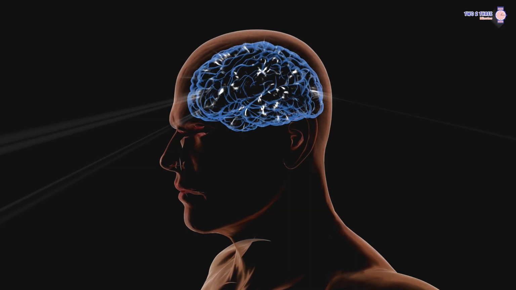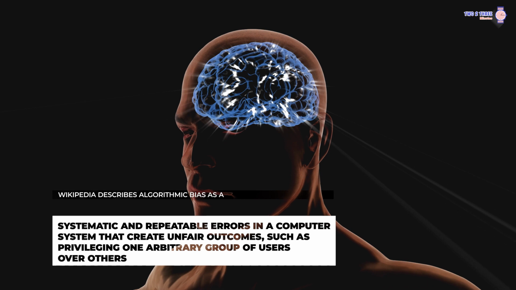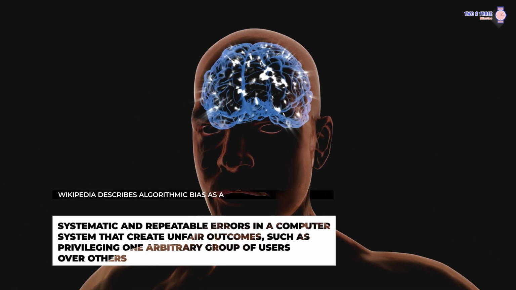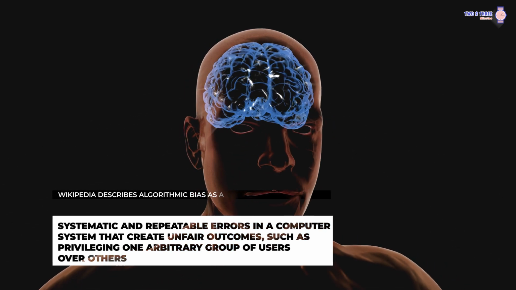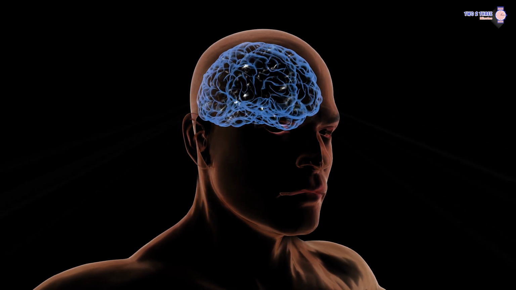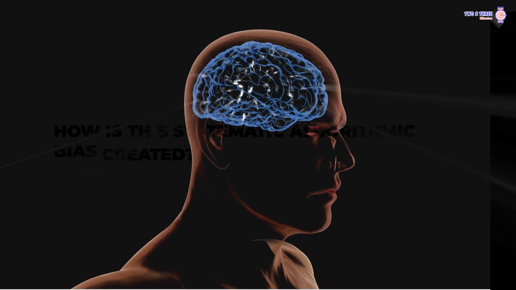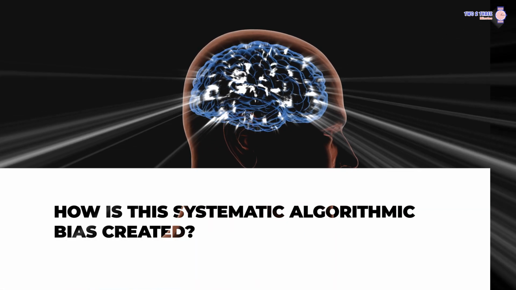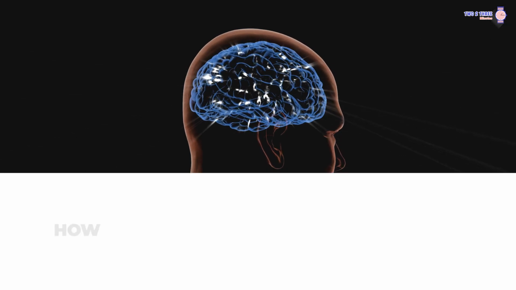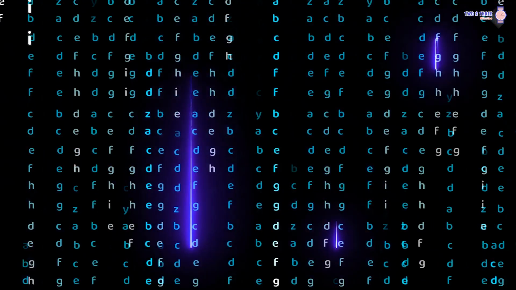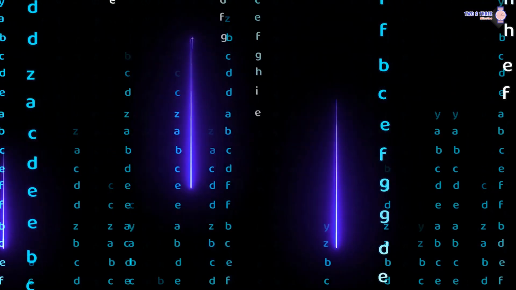Wikipedia describes algorithmic bias as a systematic and repeatable error in a computer system that creates unfair outcomes, such as privileging one group of users over others. How is this systematic algorithmic bias created? There are multiple answers to that question. One answer would be who built it, who developed it.